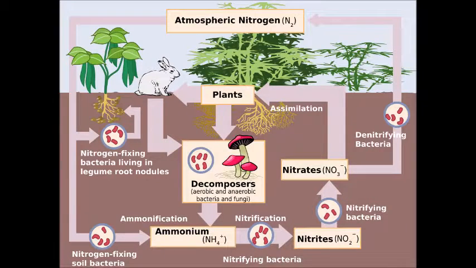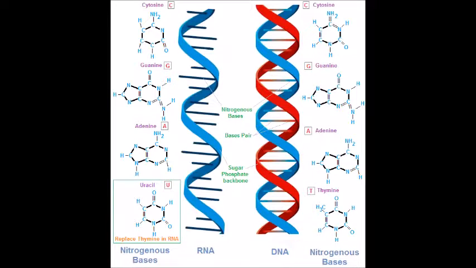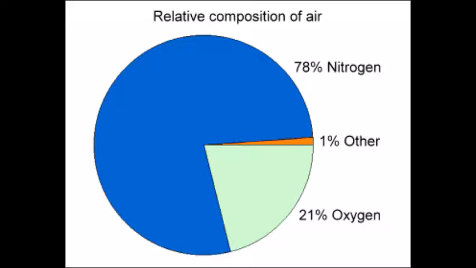The next cycle of matter is the nitrogen cycle. All organisms require nitrogen to make amino acids, which are used to build nucleic acids, which combine to form DNA and RNA and proteins. Many different forms of nitrogen occur naturally in the biosphere. Nitrogen gas makes up 78% of the Earth's atmosphere. That's a lot.